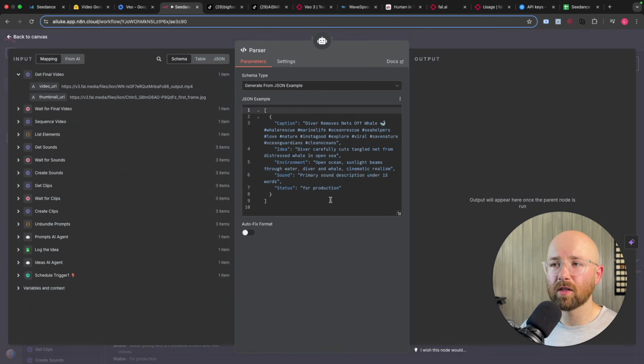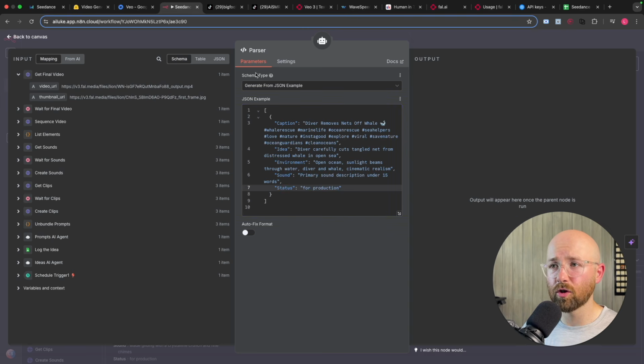And then we have the parser here, so this is the output parser, and you'll see here we have an example. So generate from JSON example the schema. A schema basically is just, what's the framework of how I want my data to look? And you want it to look like this. So caption, idea, environment, sound, and then status, right?